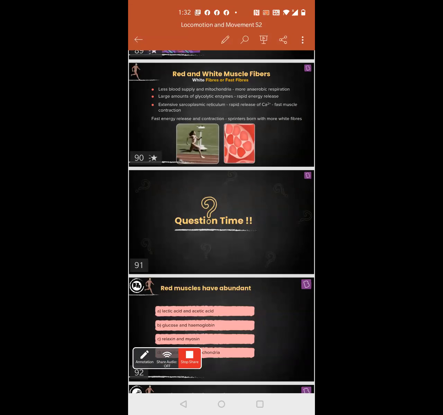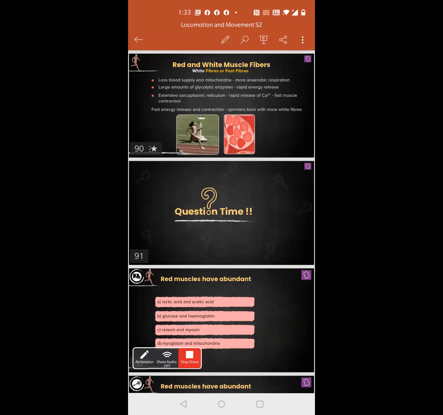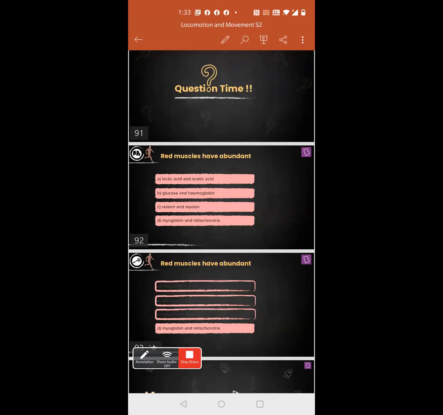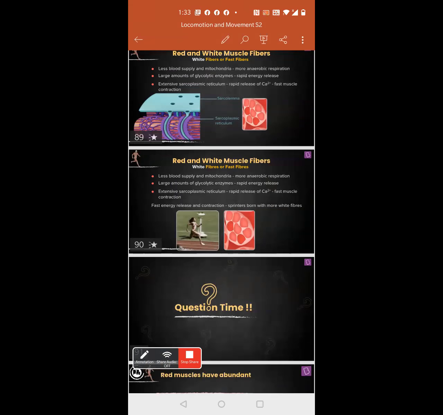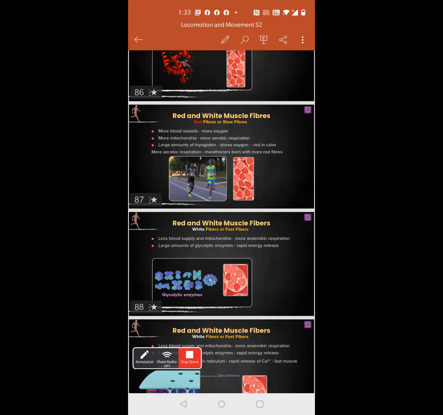What is the answer to this? Red muscles have abundant... not lactic acid. Mitochondria. And myoglobin. Yes, mitochondria and myoglobin. Myoglobin is nothing but, the dark red color is because of that myoglobin. Myoglobin is a protein. It is similar to your hemoglobin. But what is the difference between myoglobin and hemoglobin is myoglobin is present in the muscles.